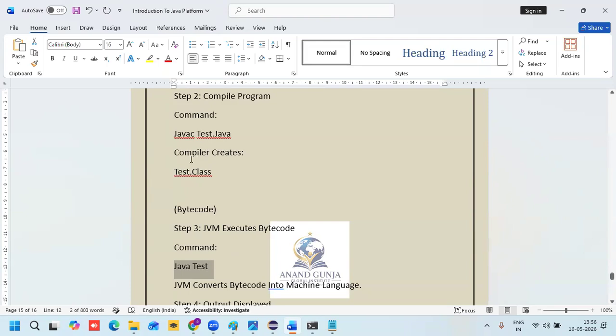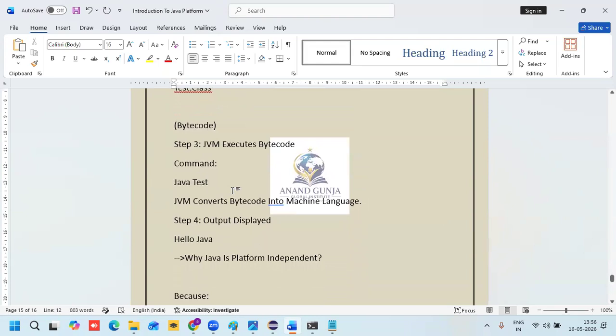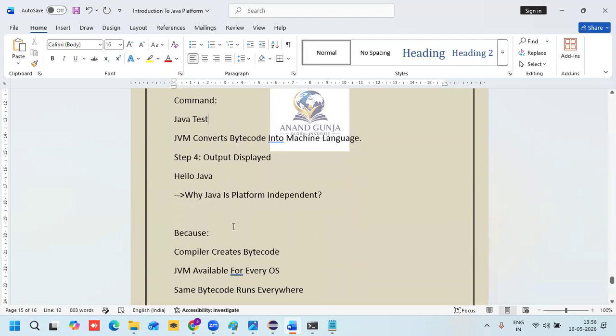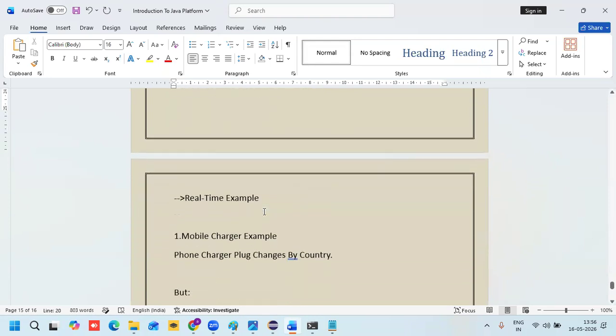When we compile this program, the compiler creates a .class file. That file is called bytecode. This bytecode is executed by the JVM. Then with java and the class name, the JVM converts bytecode into machine code, and the output is displayed: Hello Java. Got it? The compiler creates bytecode, and the JVM is available for every operating system. The same bytecode runs everywhere.